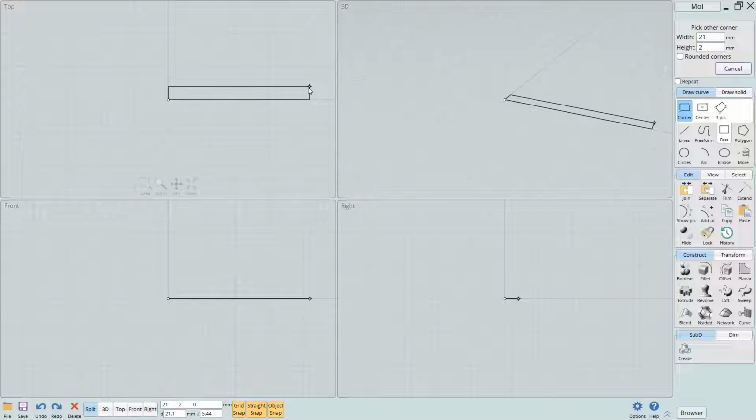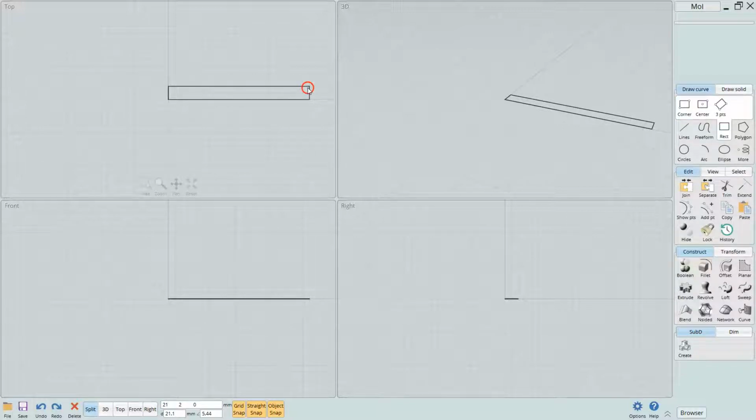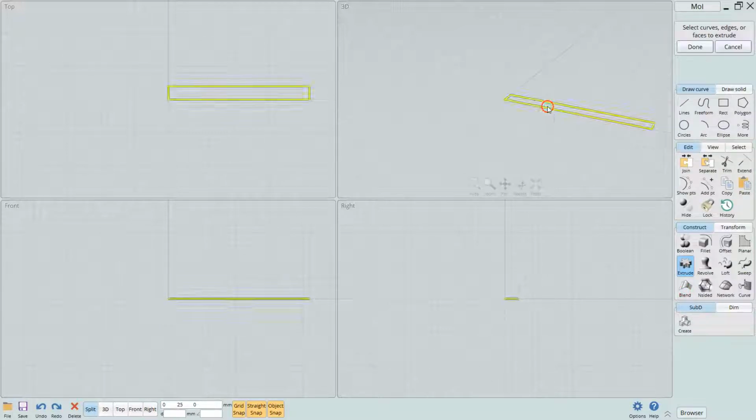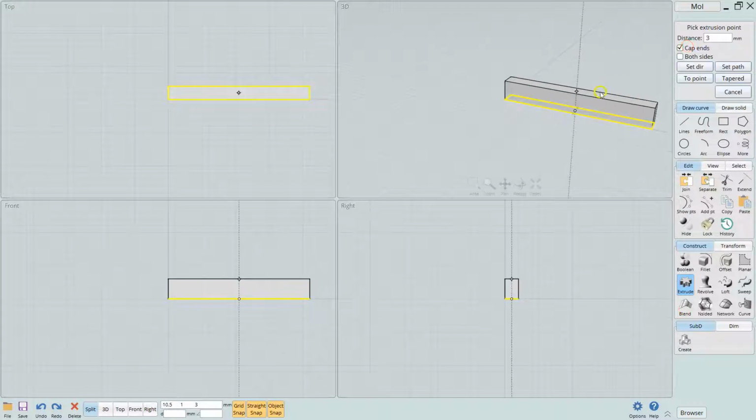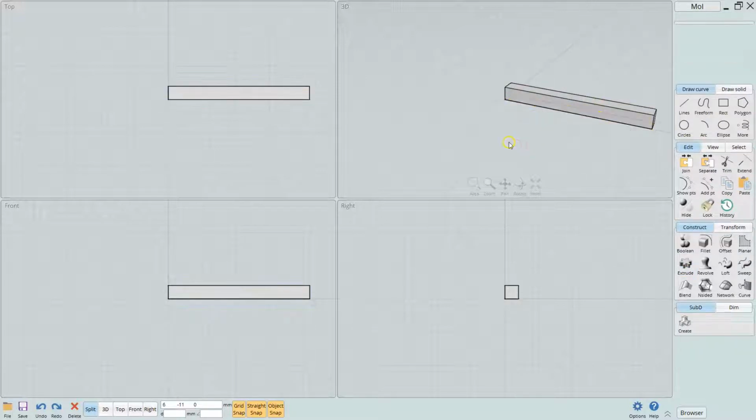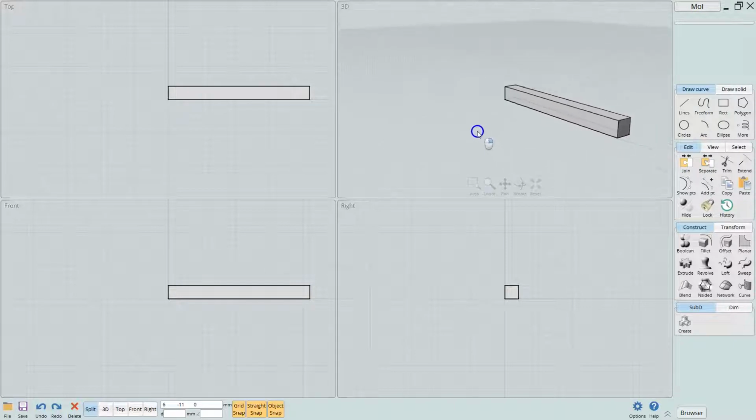We'll just draw a pretty long rectangle. The size here is fine. And I'm going to go over here, we're going to extrude this. So we'll select that body there, we'll say done, and then we'll extrude it up. Just do like 2 millimeters. Now we're going to go ahead and spin this. Use the right mouse button to spin.